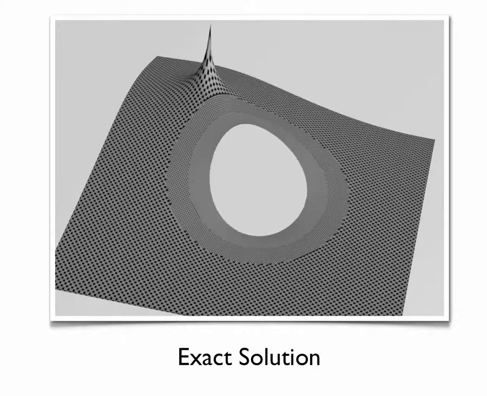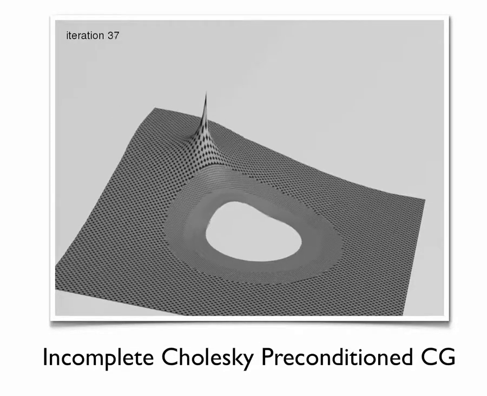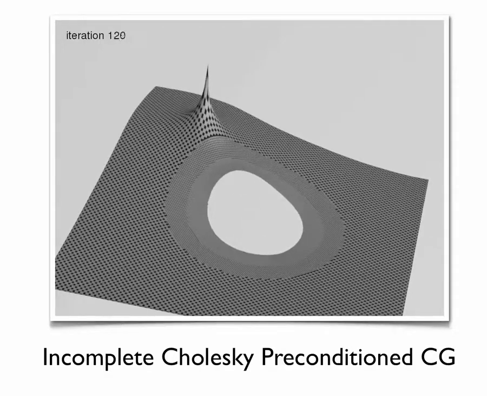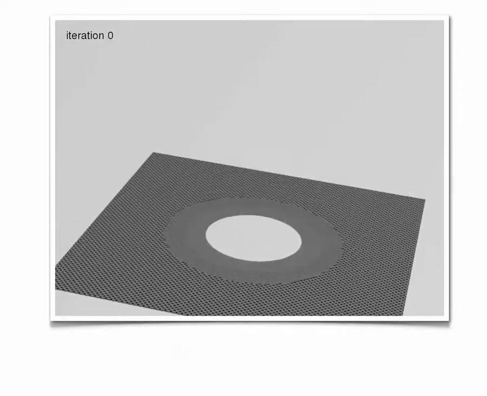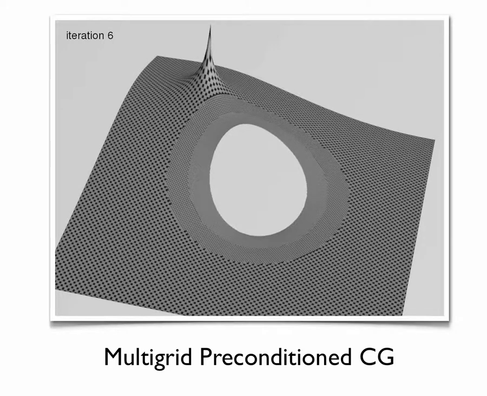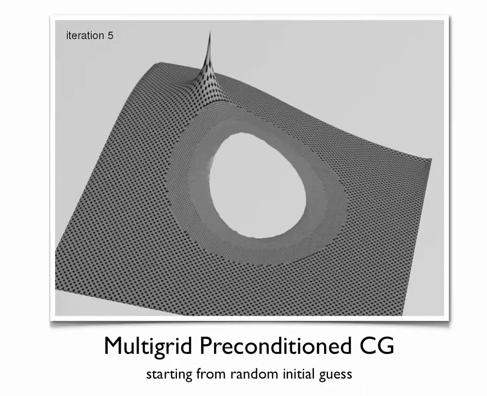Here we compare the convergence of our multigrid preconditioner with an incomplete Cholesky preconditioner on an adaptive test problem. Our solver compares very favorably to other preconditioned Krylov methods, not only in terms of convergence, but also in terms of storage, factorization overhead, and total runtime cost. We also demonstrate how our solver performs given a random initial guess as input.